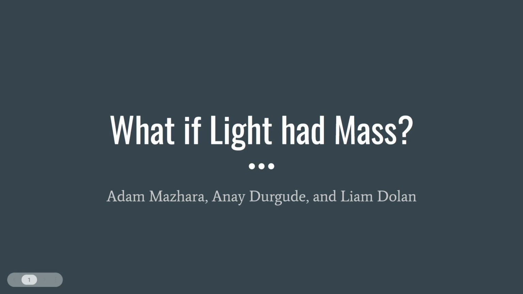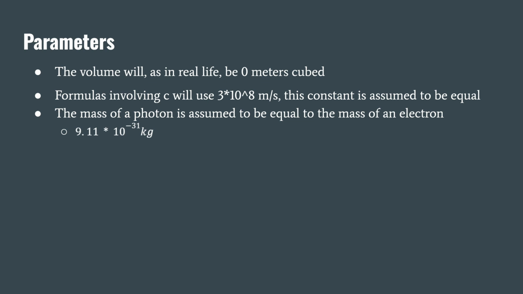What If Light Had Mass by Adam Majara, Anay Durgut, and Leon Dolan. So here are some parameters for our project, the most important of which being that the mass of a photon is assumed to be equal to the mass of an electron.